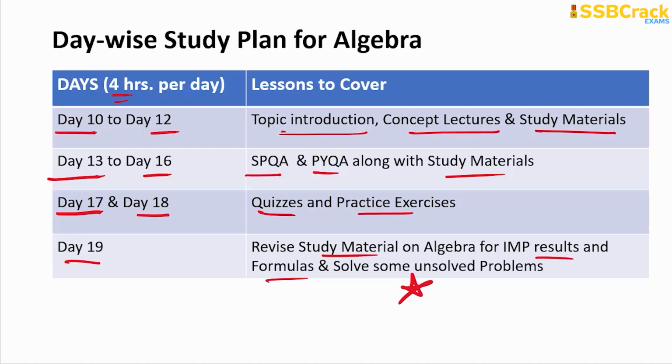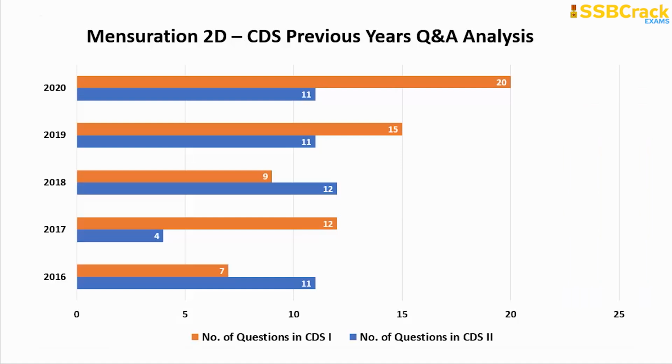All right. Then comes the next topic to prepare, that is the mensuration 2D topic, and here you can see the serious previous year's Q&A analysis. In the year 2020 there were 20 questions, the highest number so far, based upon the topic of mensuration 2D. And this topic by another name is called the areas and perimeters of plane figures. All right, so 20 questions so far were the maximum on this topic and 4 questions were the minimum.